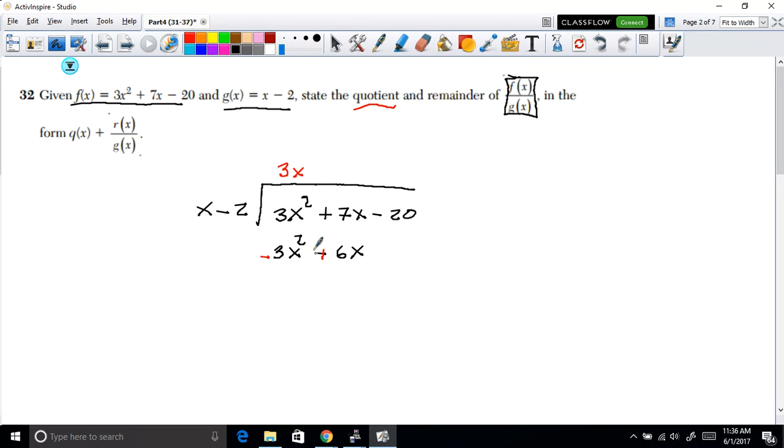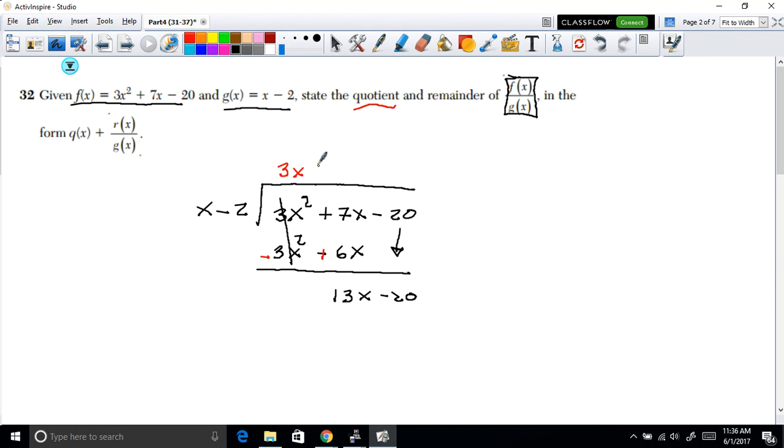After you switch the sign, then we can combine like terms. So if we combine them, this cancels out, and if you add them up, that gives me 13x. Bring down the negative 20. Okay, perfect. Now we repeat the process. This is our new expression here. So now what we want to do is, again, look at x.